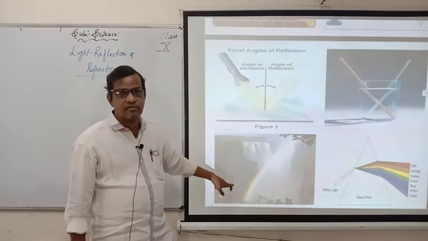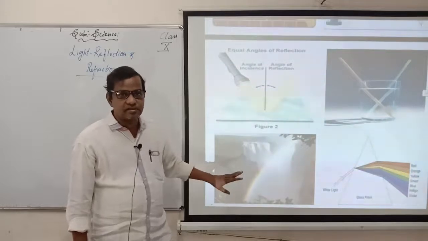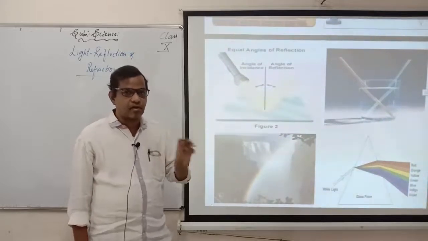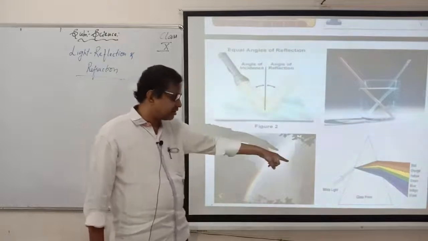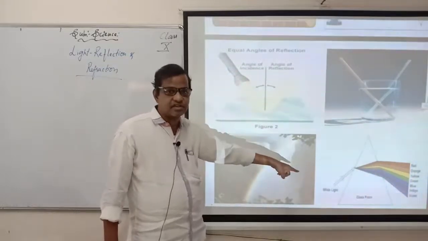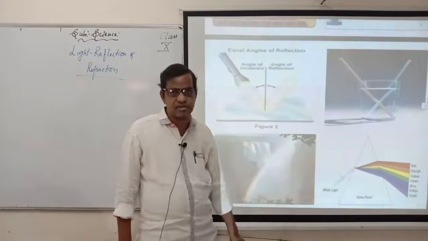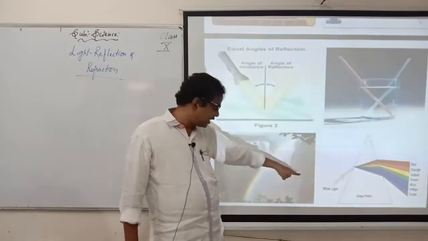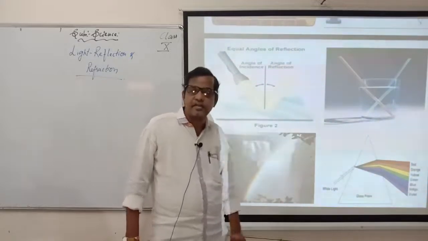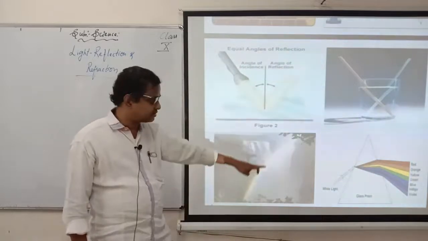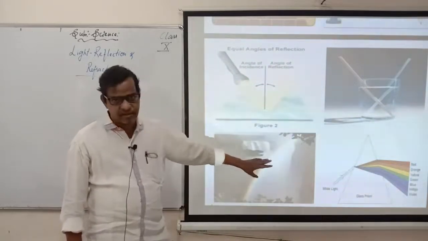Same thing, formation of rainbows here. When the light passes through small droplets of water, the rainbow is formed, and you have the prism there. You can see the formation of VIBGYOR here. When the white ray passes through the prism, it gives 7 colors, what we call VIBGYOR. Okay.